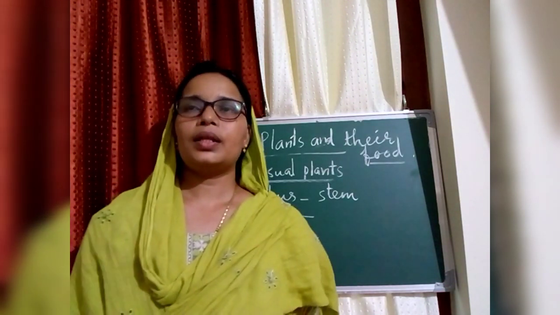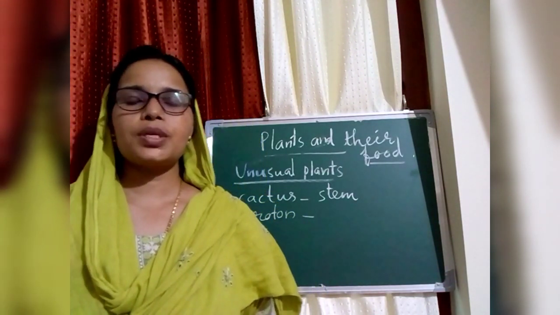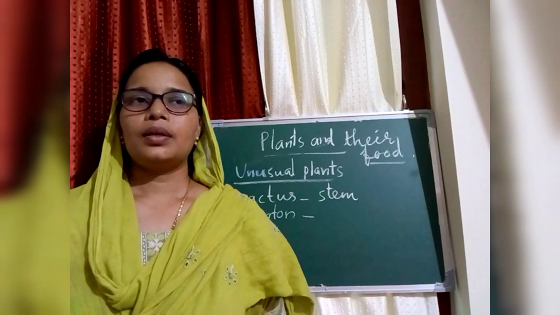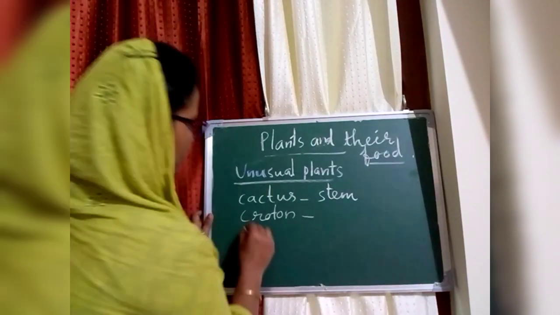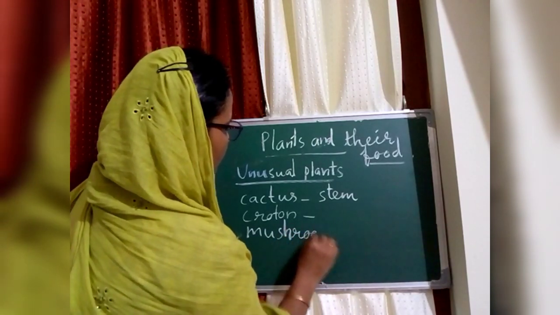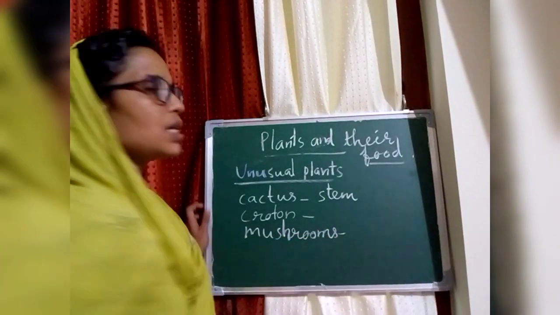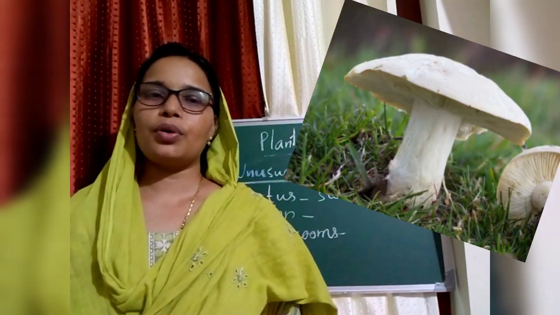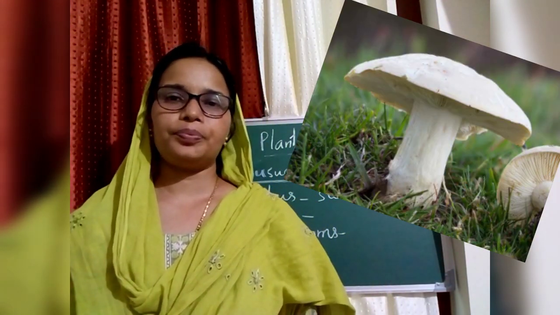Then another one. Did you see mushrooms? No. What is the color of mushroom? It is somewhat white or pale yellow in color.